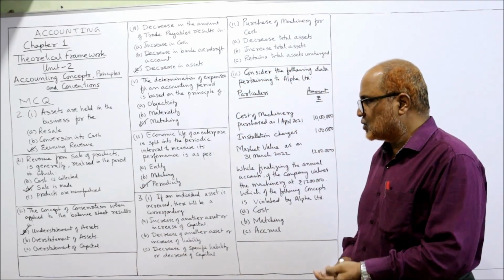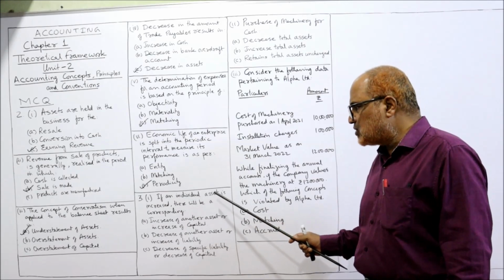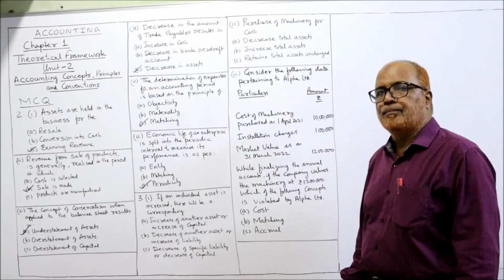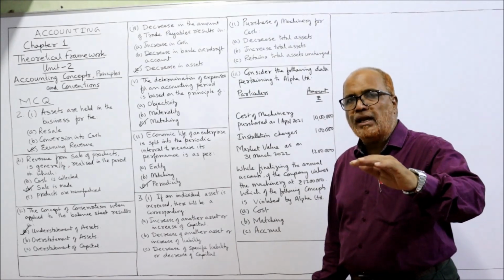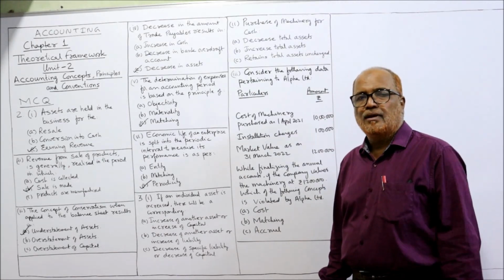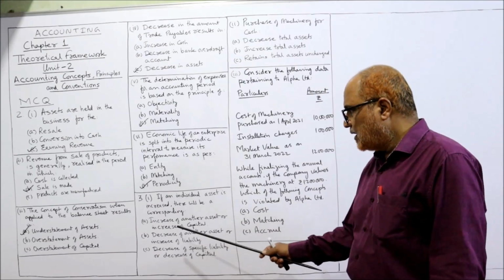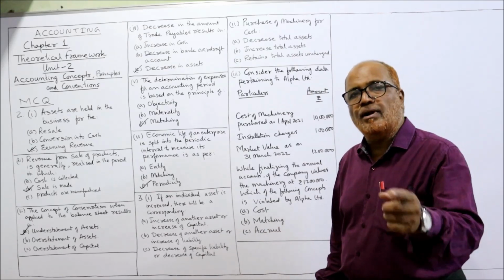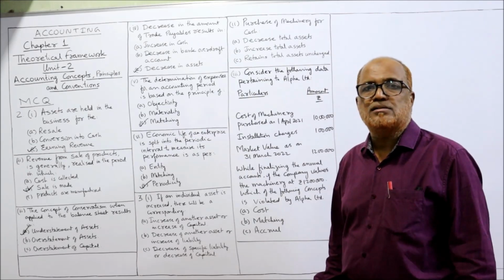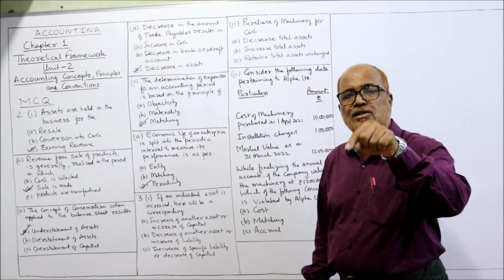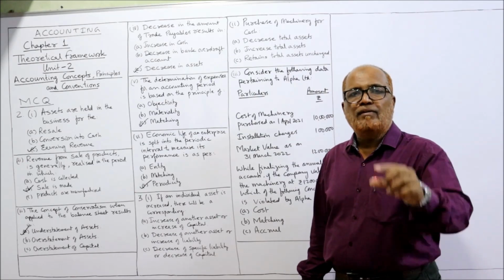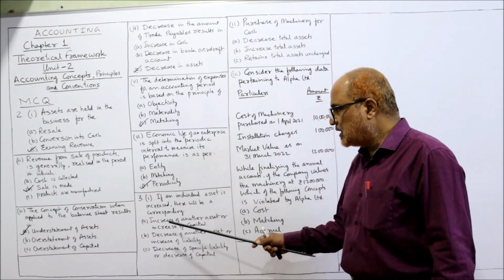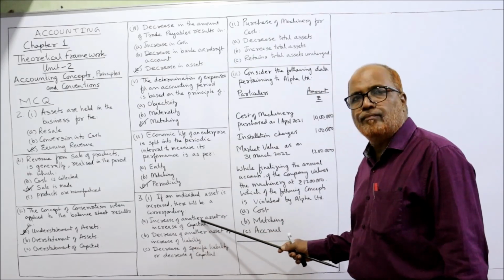Next one, third question, first point. If an individual asset is increasing, what is the corresponding effect? Increase of another asset? When one asset is increasing, simultaneously another asset will not increase, because for every debit there is a corresponding credit. When we debit one asset account, we cannot debit another asset account. So this increase of another asset is wrong.